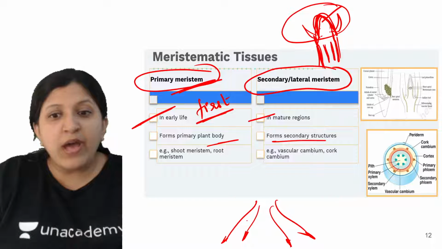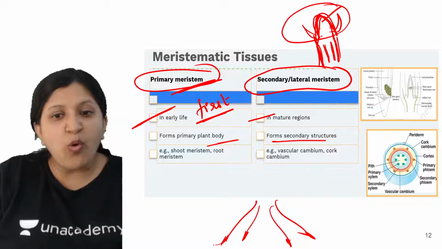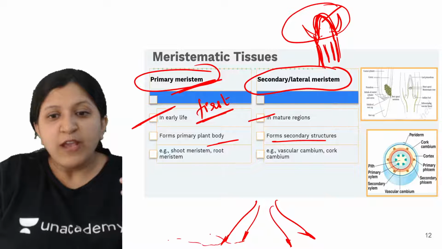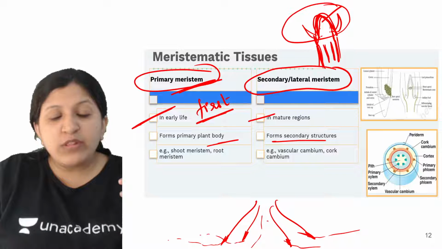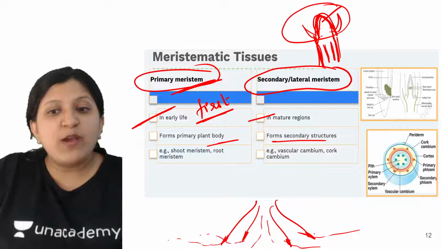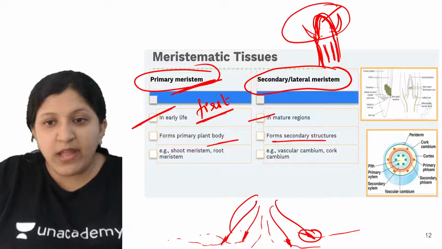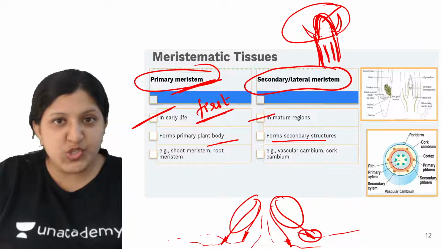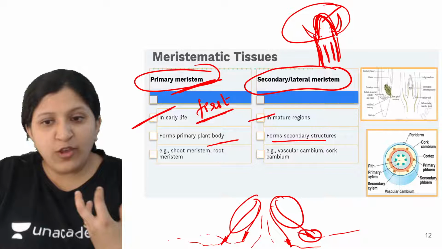This one is not dividing further, this tip is tender, that means it will go on increasing in area, it will go on growing, it will go on dividing. The roots will grow mainly because there is a meristematic tissue in the tip. This one is a secondary structure which is already divided, it has become a permanent tissue now.